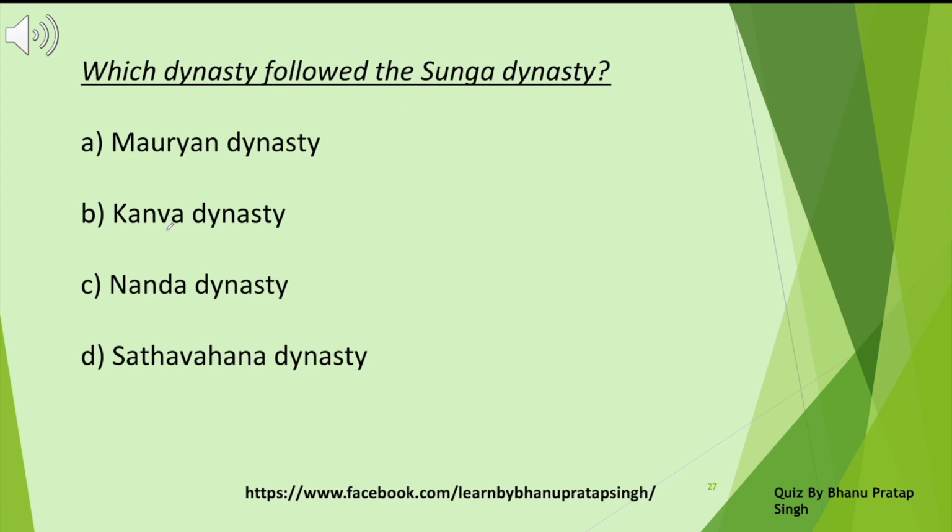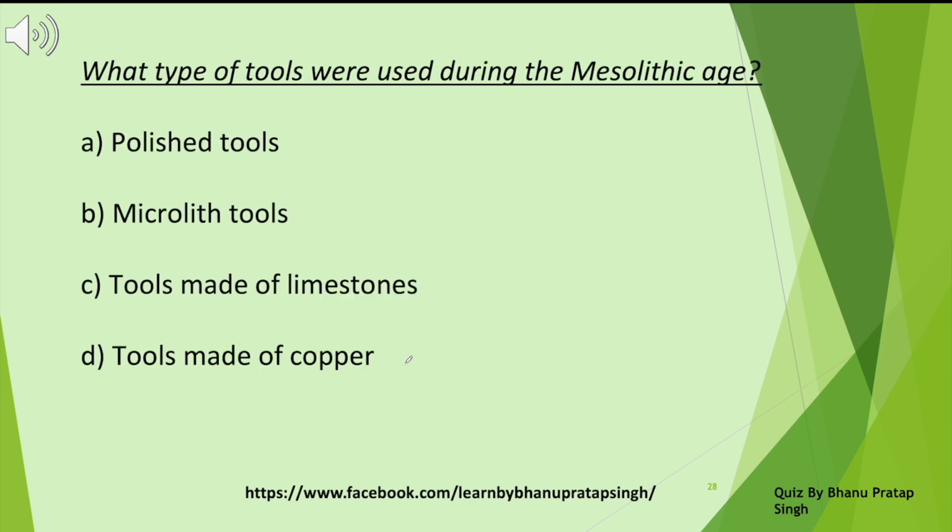Which dynasty followed the Sunga dynasty? Mauryan dynasty, Kanwa dynasty, Nanda dynasty, Satavahana dynasty. What is the right answer? It was the Kanwa dynasty. The Sunga dynasty was followed by the Kanwa dynasty.